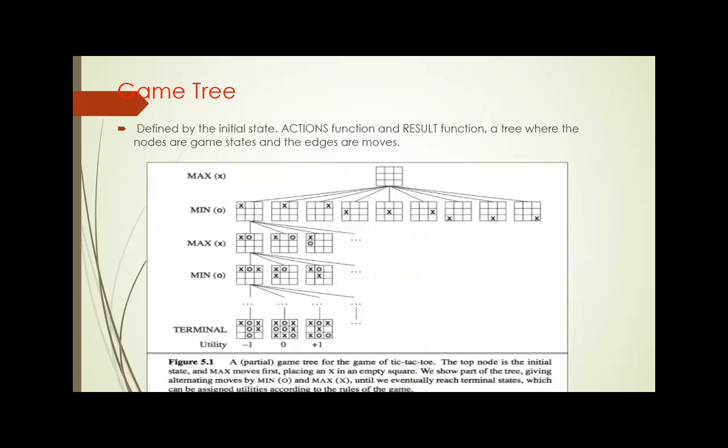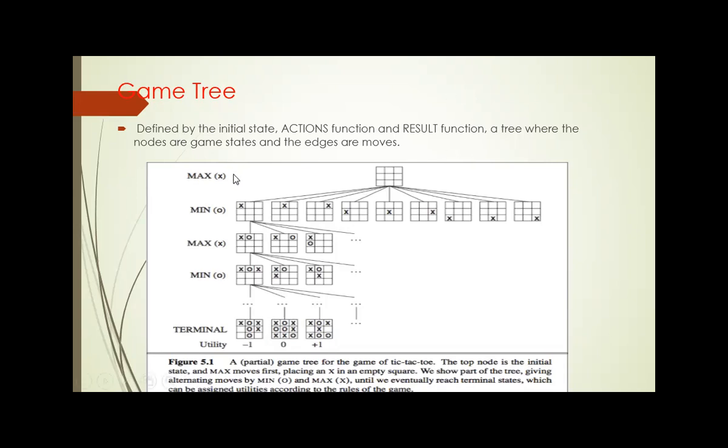So, in order to solve any type of problem, the first step we need to do is find out the search space and generate the search tree or search graph. It is based on the convenience of the problem. So here for gaming problems, the game tree is very useful to find the optimal decision.